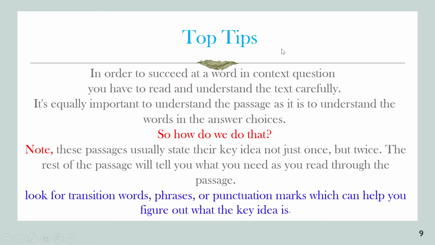Okay, top tips for how to tackle these questions. In order to succeed at a word in context question, you have to read and understand the text carefully, and this is exactly what we discussed before. It is equally important to understand the passage as it is to understand the words in the answer choices. So, how do we do that? Note, these passages usually state their key idea not just once but twice. The rest of the passage will tell you what you need as you read through the passage. يعني زي ما احنا قلنا ان الكلمه او الفكره بتكون مكرره مرتين في الموضوع، ان شاء الله باذن الله هيكون سهل جدا.